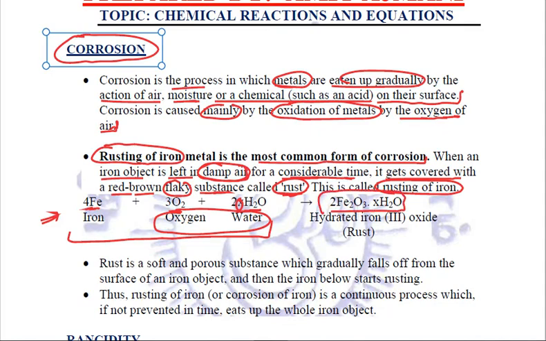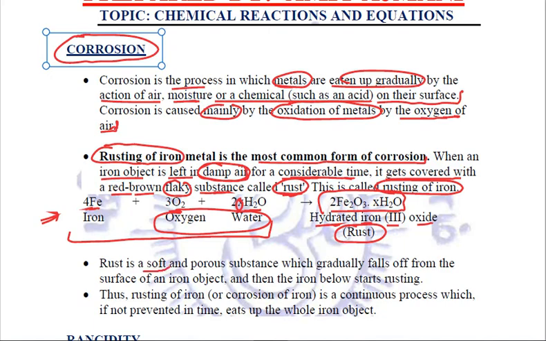Once again, this X is basically an unknown quantity. It may be 2, 3, 4, 5, as many water of crystallization depending upon the moisture content of that area. And this compound is said to be hydrated iron 3 oxide, or we can say hydrated ferric oxide, because iron 3 is called ferric. And this is what is called rust.